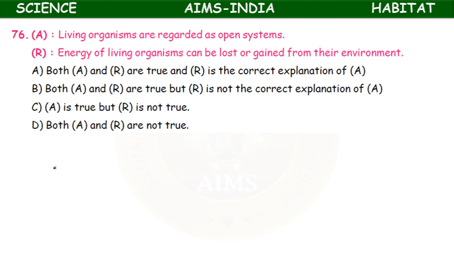Assertion reason type: living organisms are regarded as open systems. Energy of living organisms can be lost or gained from their environment. Okay, select the right option. Here assertion and reason.